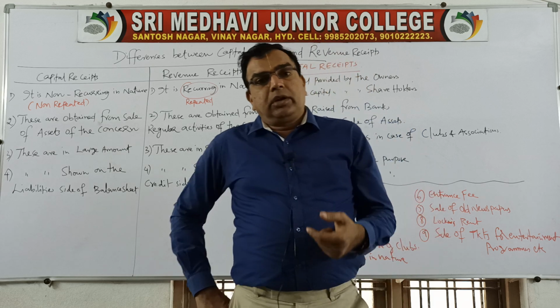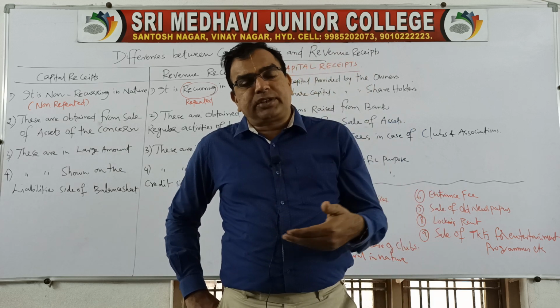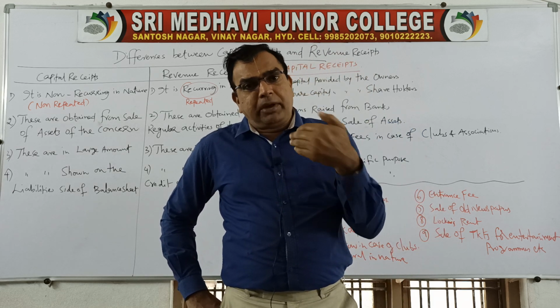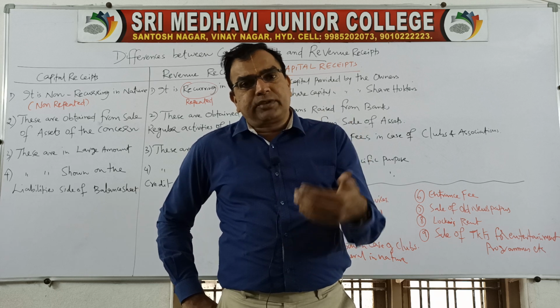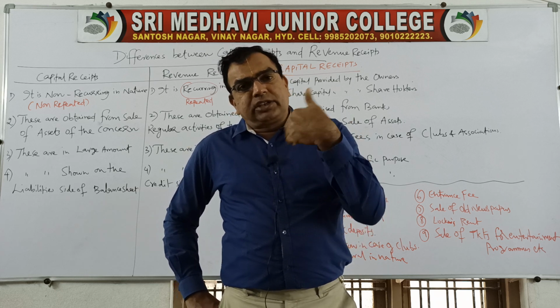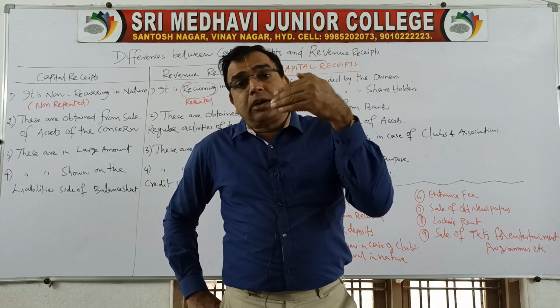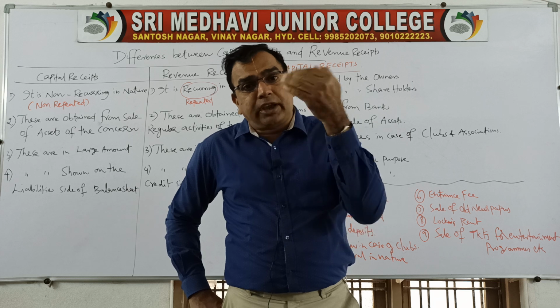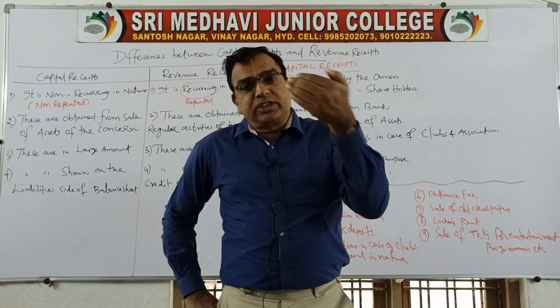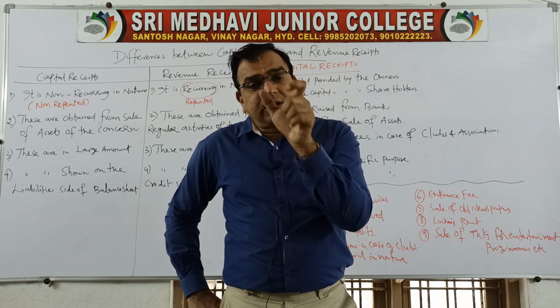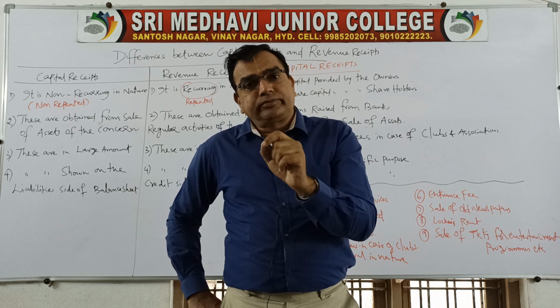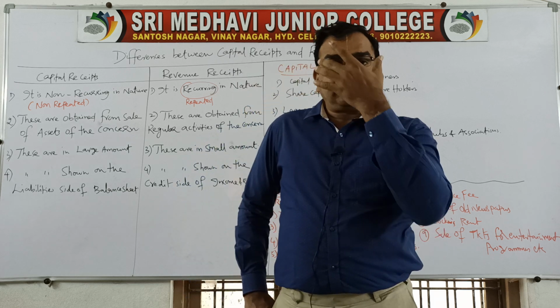Like I told you, students will be paying fees every year. The student will join, they pay the admission fees, they pay tuition fees first year, second year. Then second year students go out of the college, again first year students will be coming in. So the college fee is received by the management every year. So this is called recurring nature. So fees received by the college is the revenue receipt.